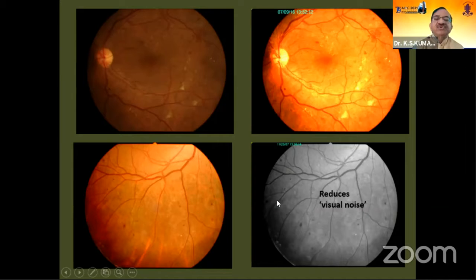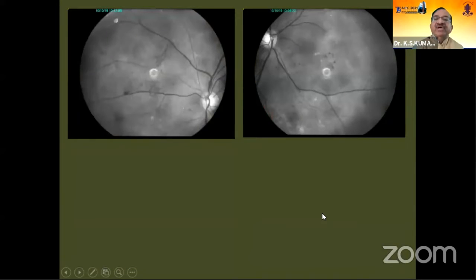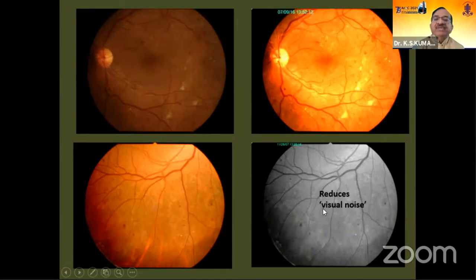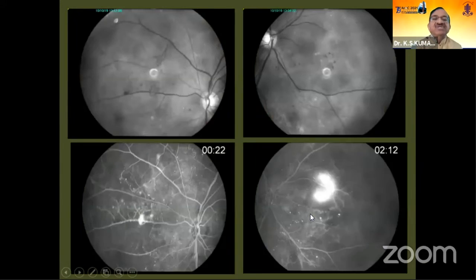The other point is to use red free light. Because the color of new vessels as well as the background retina is the same, we may be missing subtle neovascularization as here, whereas with red free light, where the RPE and the melanin reflect the light, whereas the hemoglobin in the blood vessels absorbs light, these new vessels can show up better.